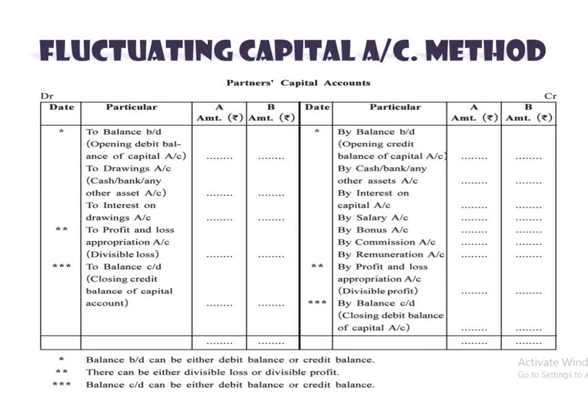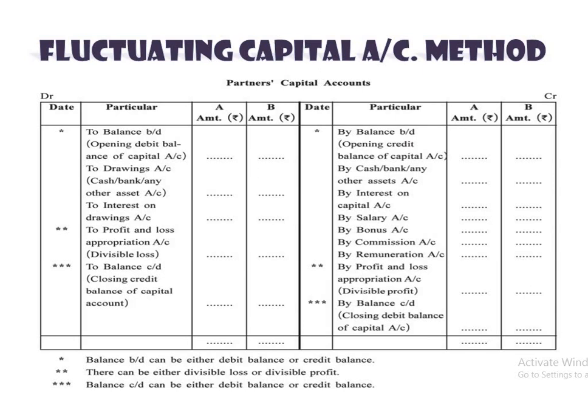Next point, the last entries remaining. On the debit side, the second entry is to the drawing account. That means when a partner withdraws capital, through cash, bank, or maybe any asset or goods, then the drawing is done, that is a withdrawal. Interest on drawing is also recorded, so to interest on drawing account. We already discussed the appropriation, divisible loss.